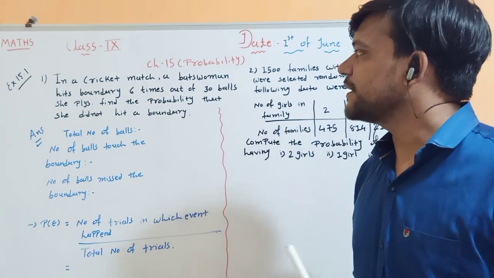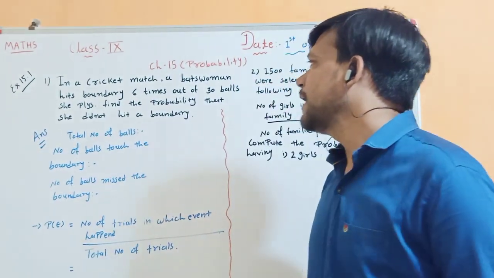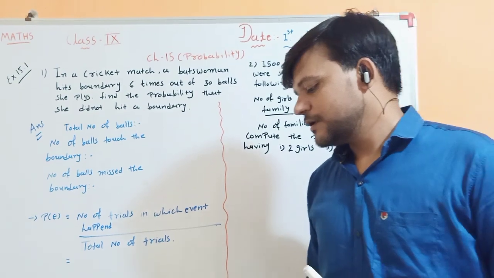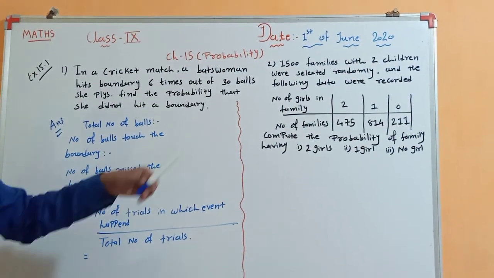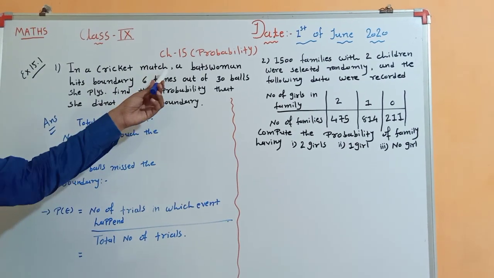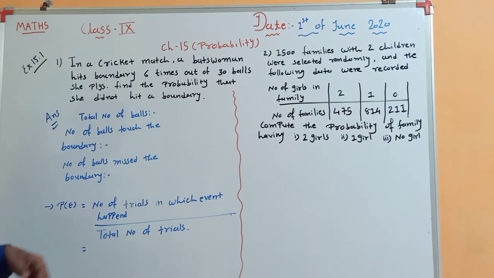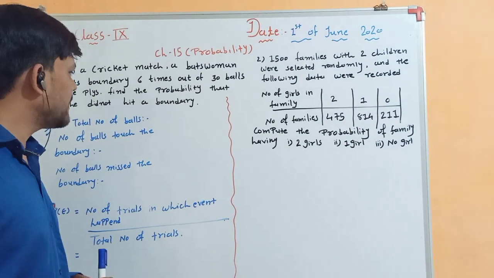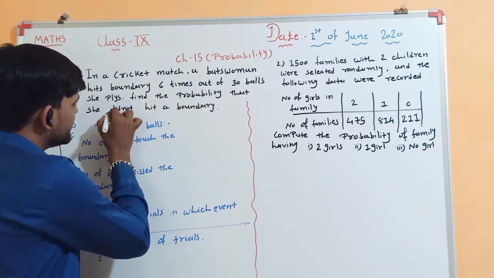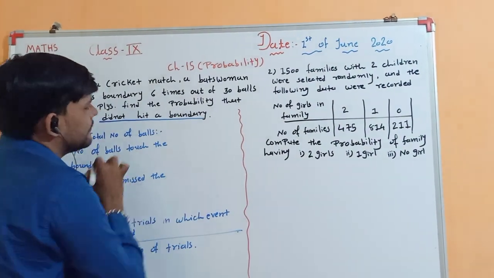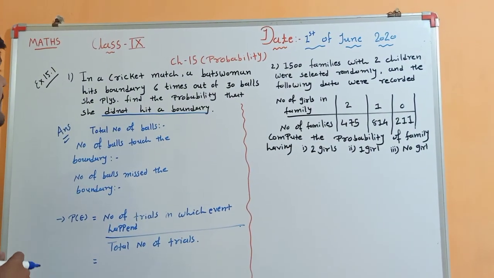The question is, in a cricket match, a batswoman hits a boundary 6 times out of 30 balls. Now here a batswoman played 30 balls and out of 30 balls she hits a boundary in 6 balls. Right? So find the probability that she did not hit a boundary. Here we have to find the probability for the event she did not hit a boundary. Right? Your event is the batswoman did not hit a boundary.